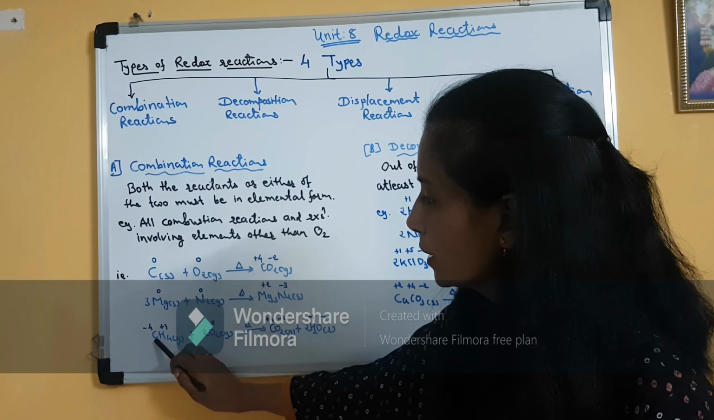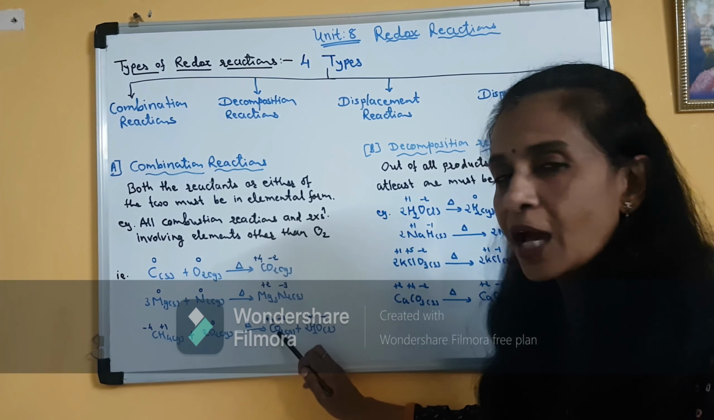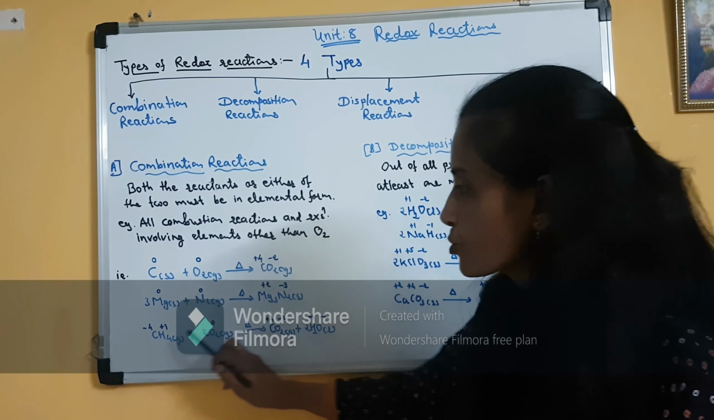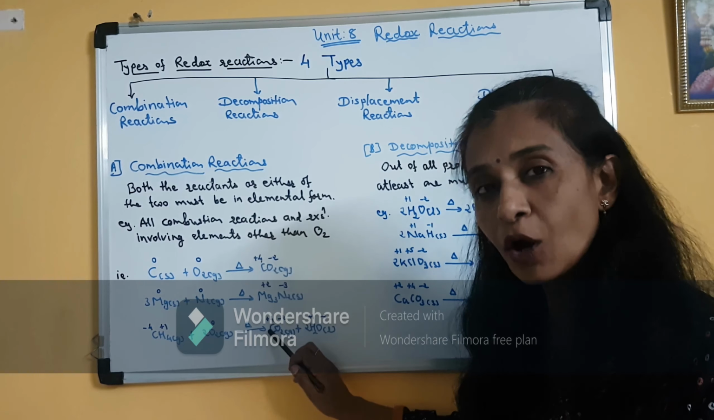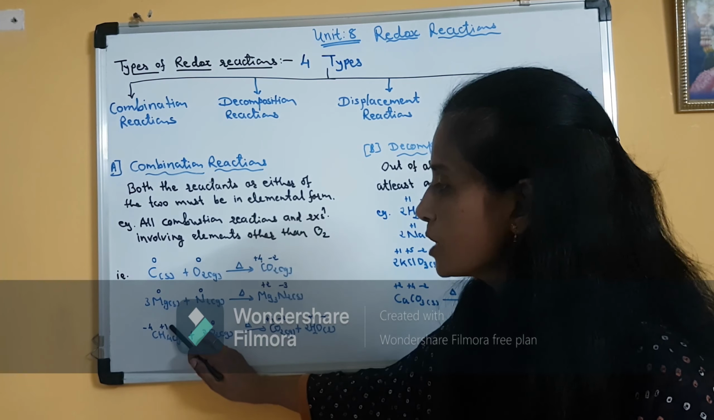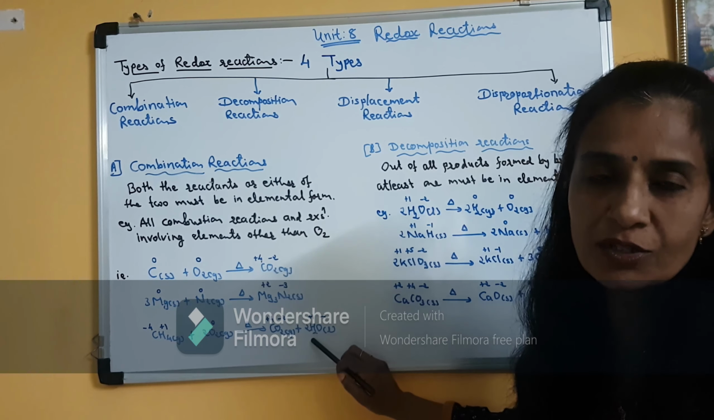Here in methane, carbon is in -4 oxidation state, but when carbon dioxide is formed, it is converted to +4 oxidation state. So from -4 to +4, it means carbon is undergoing oxidation. Clear? In methane, hydrogen is in +1 oxidation state. In water also it is in +1 oxidation state.